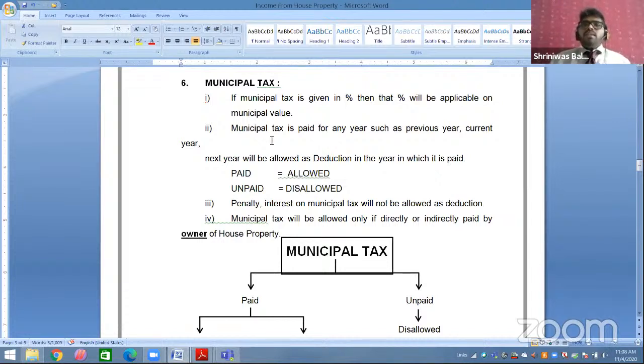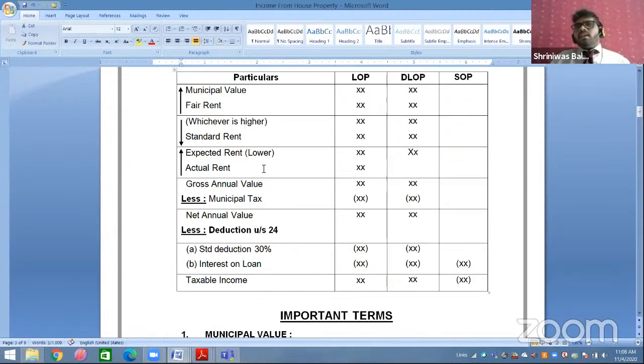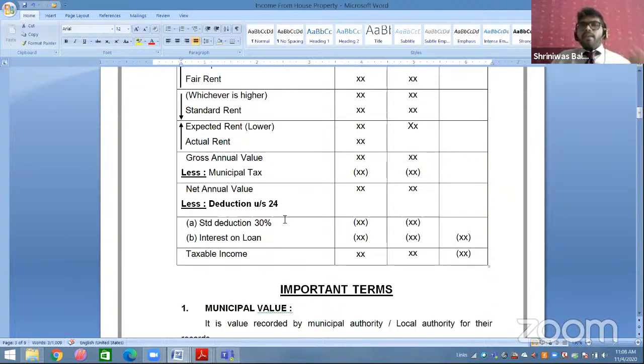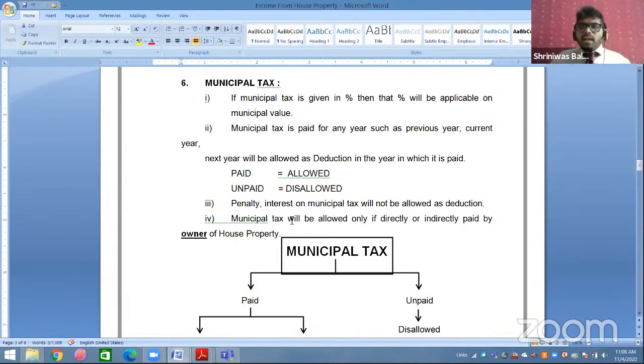Okay, students, always keep in your mind, municipal tax is only allowed on a paid basis. If it is paid, then only it is allowed to be deducted as an expense, claimed as a deduction. If it is not paid, if it is unpaid, then it is not allowed. It is disallowed to claim as a deduction.